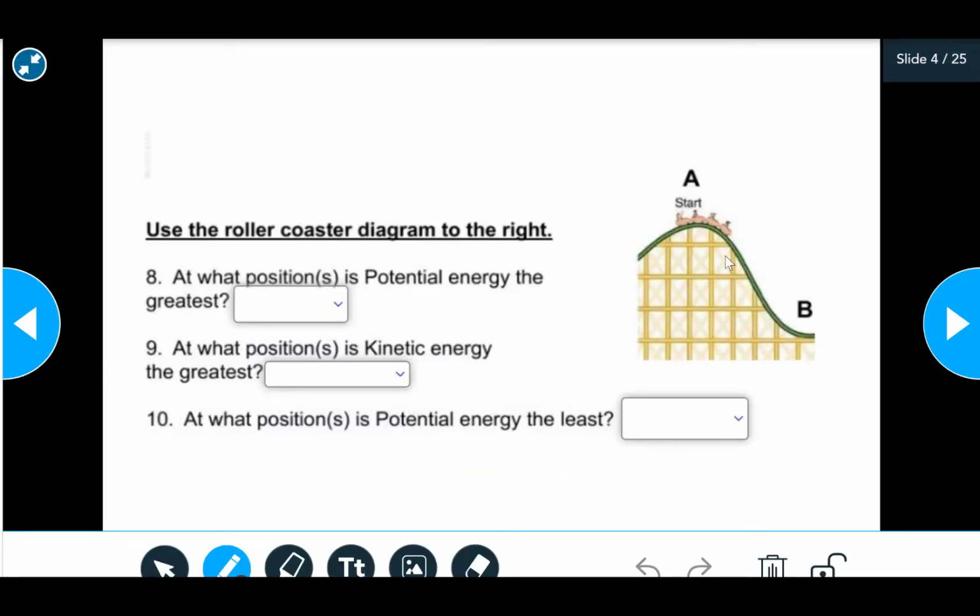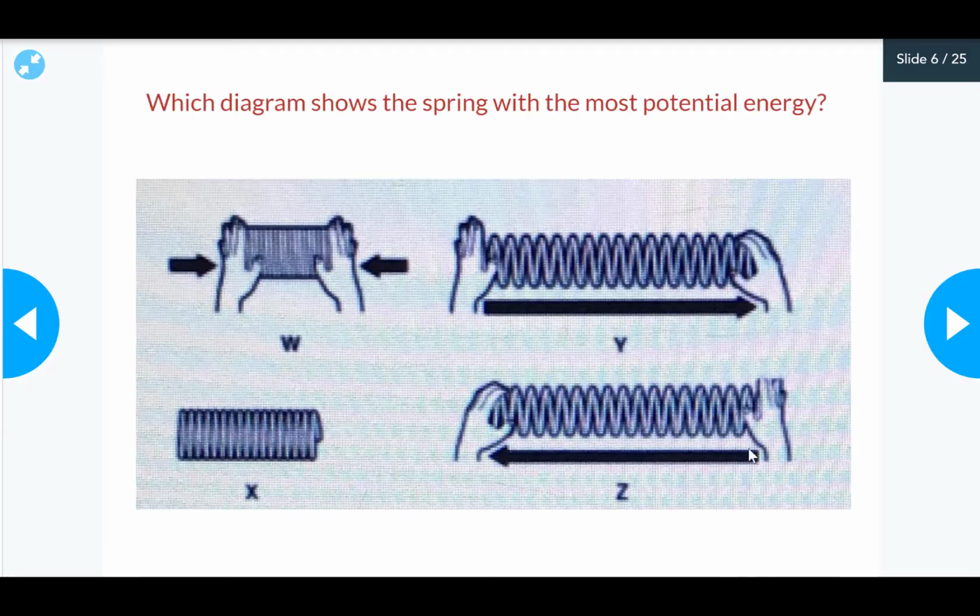Now look at this roller coaster and these carts, or these cars. They are moving down from A to B. So at what position is the potential energy the greatest? Of course, it's at the highest level. So here in A the potential energy is maximum, and in B the kinetic energy is the greatest.